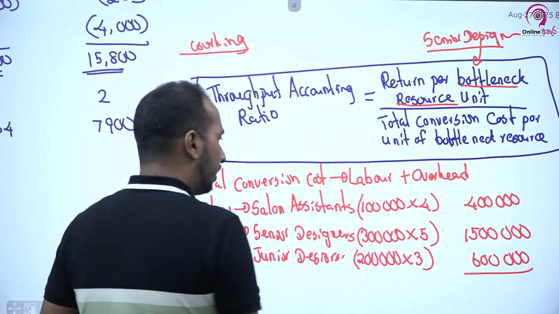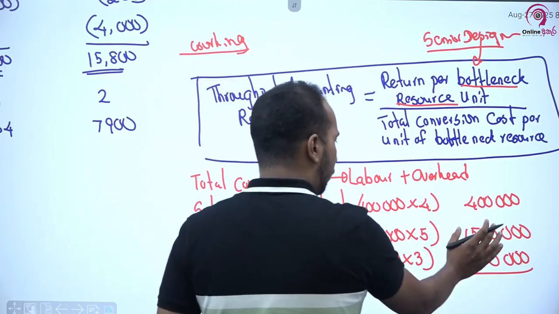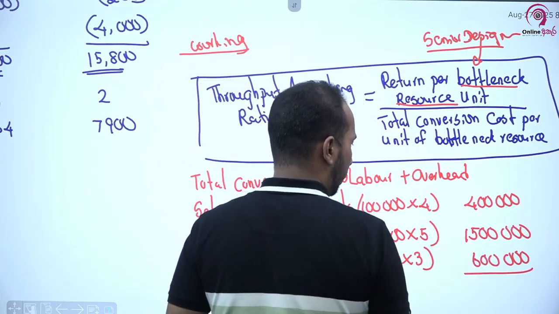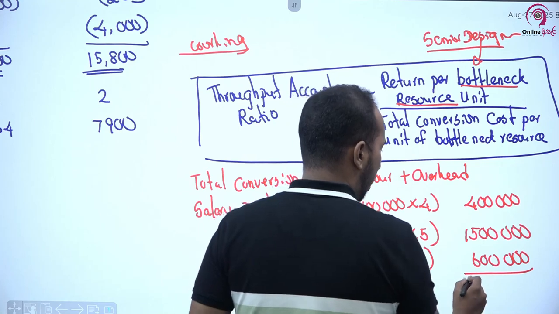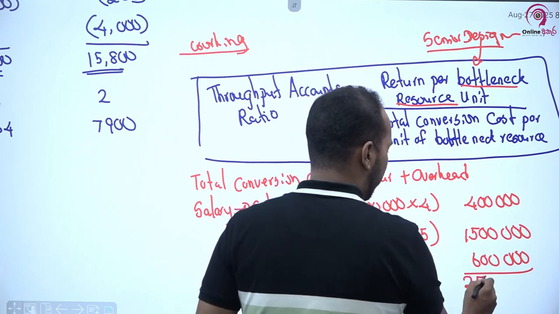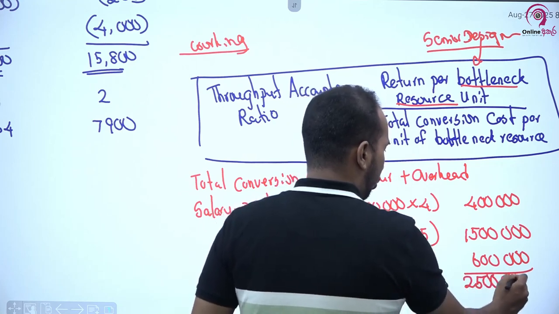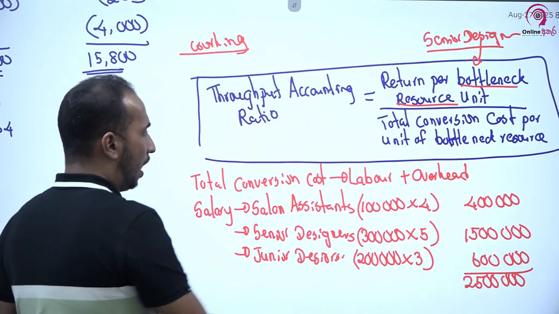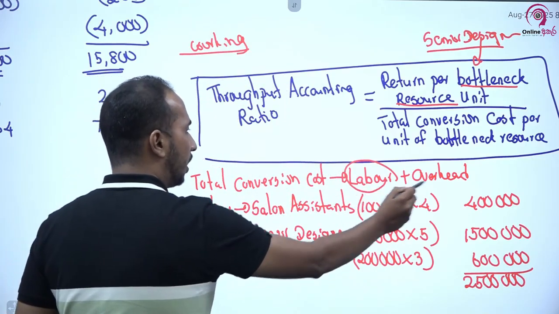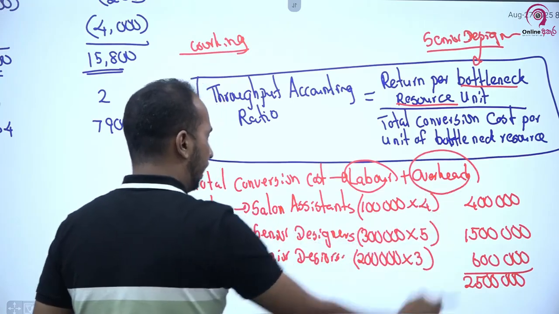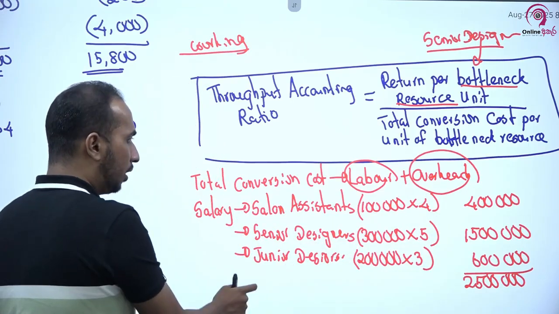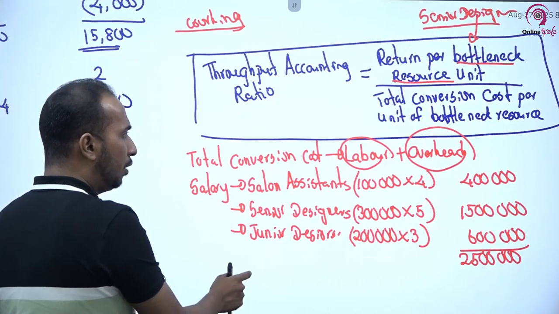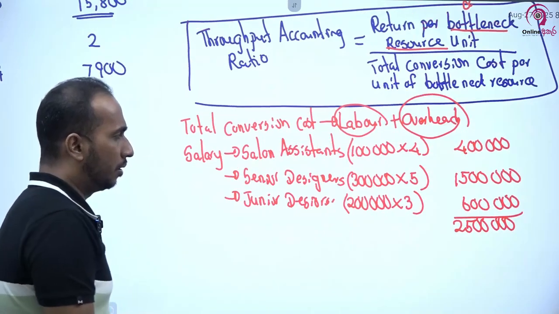Accordingly, my total salary cost is how much? 400, 1.5 and 600,000. It is effectively 2.5 million. Okay. So when it comes to conversion cost, I want to have the labor cost as well as overhead cost. Mata labor cost එකත් ඕනේ ළමයි, overhead cost එකත් ඕනේ. Now I know the labor cost.